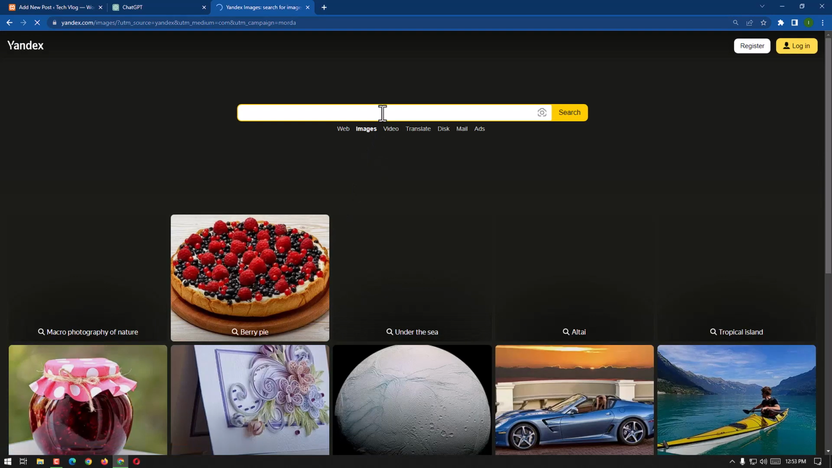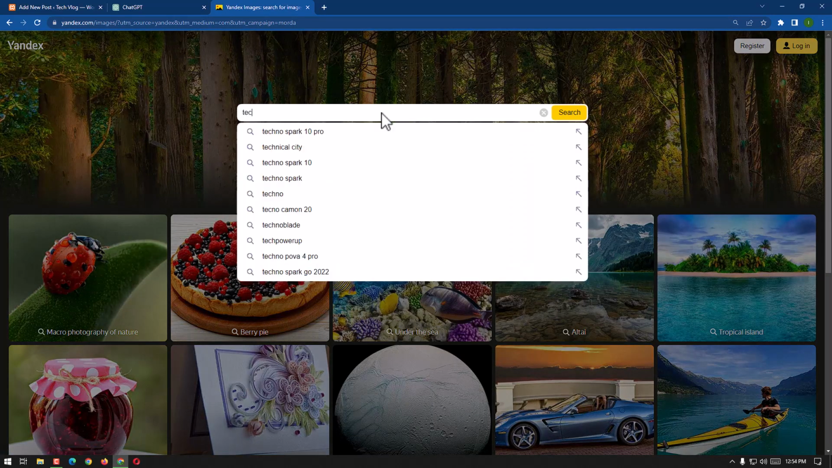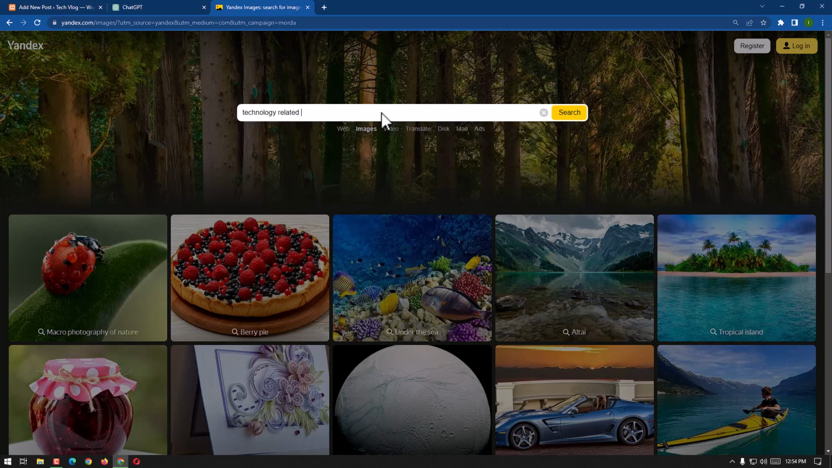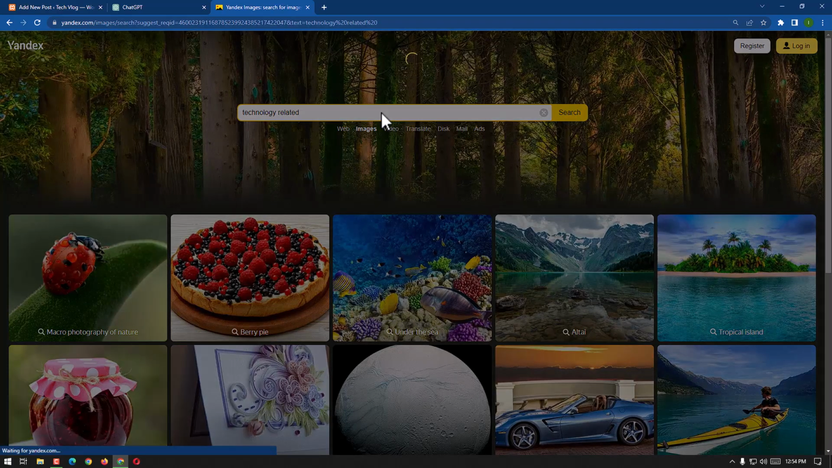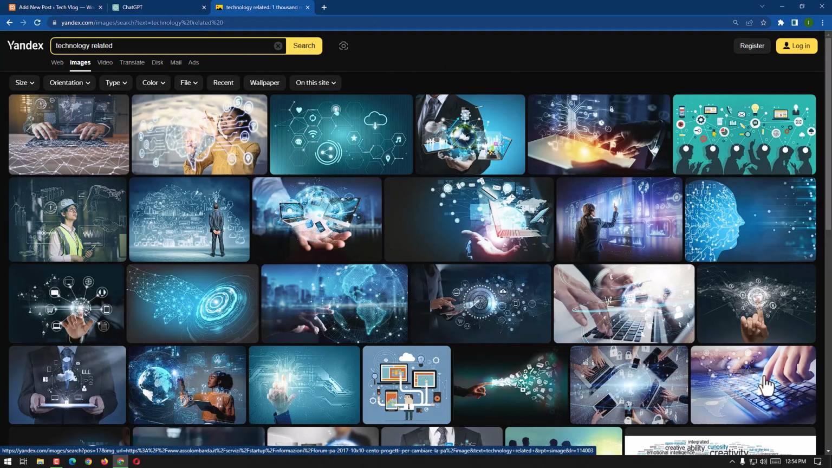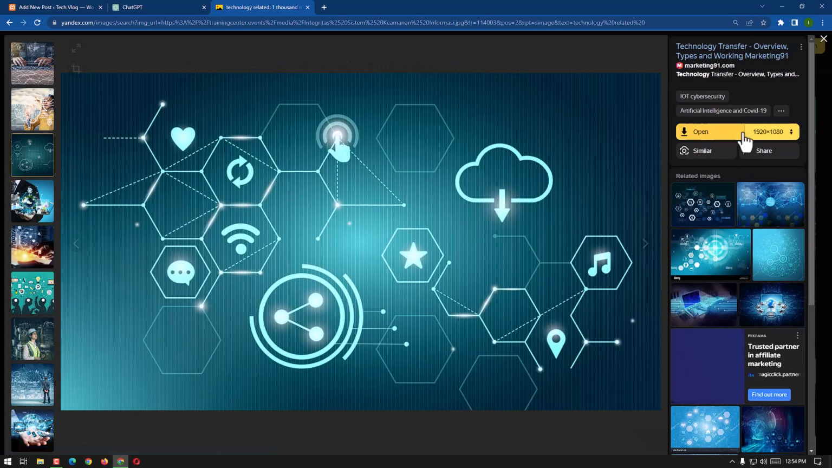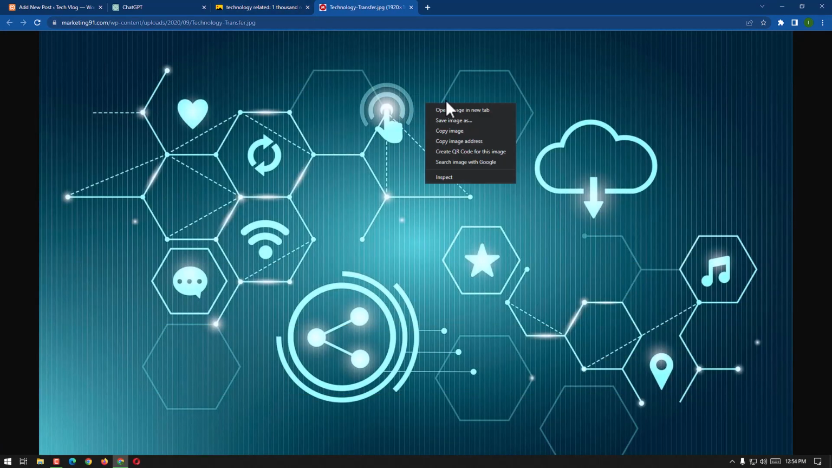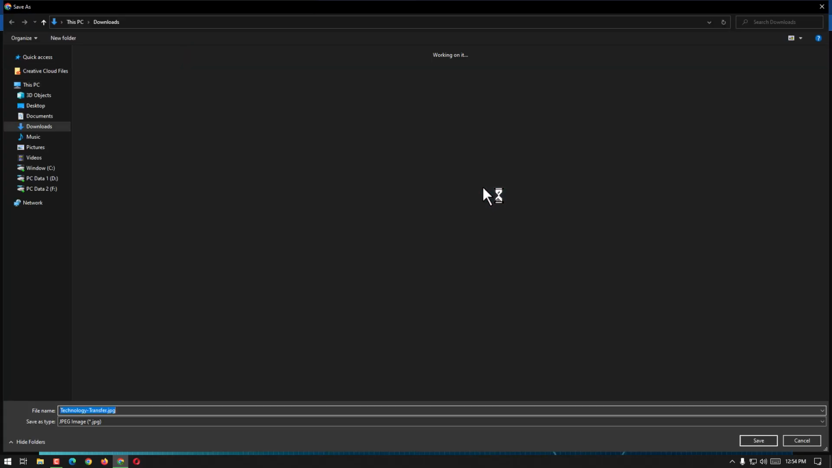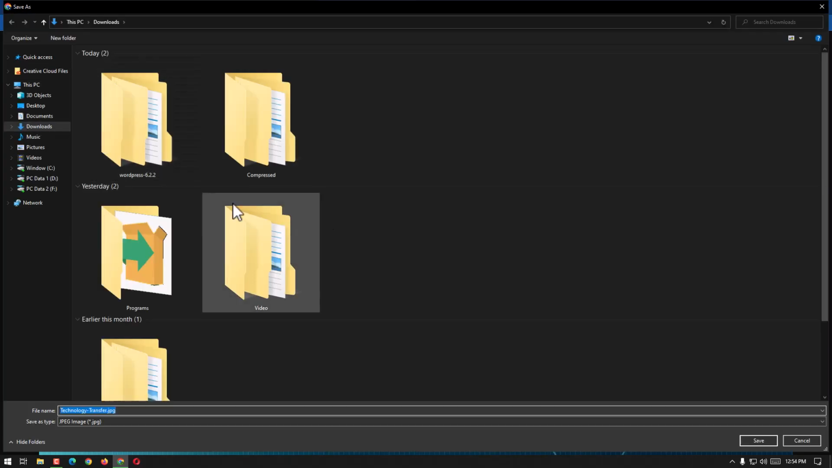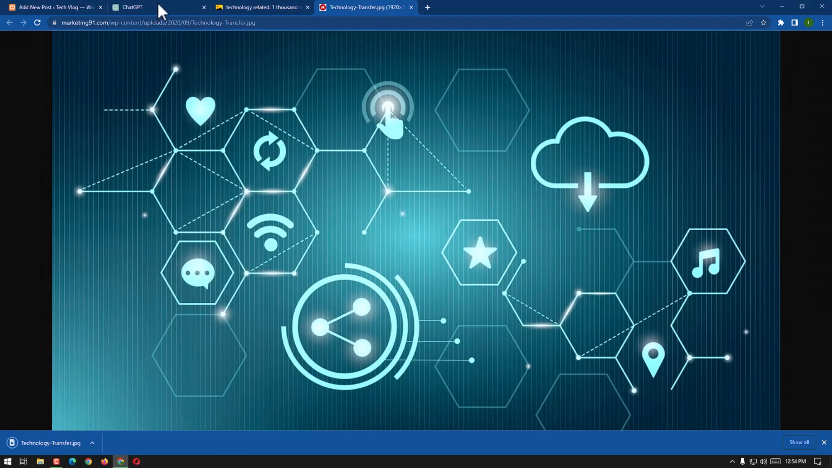and find technology related. And here we have, so for example I'm gonna choose this one. Now it is giving me the option to open it, to download it. I can choose the resolution. The resolution is 1920 and it's perfect, and open. And now I shall save images, and it is, yes, and then